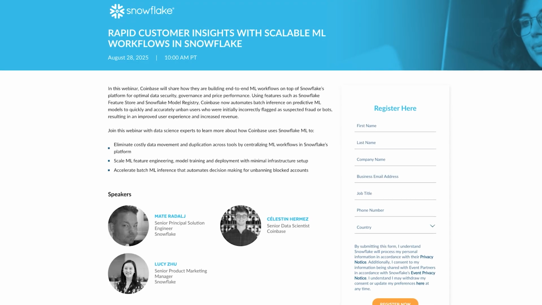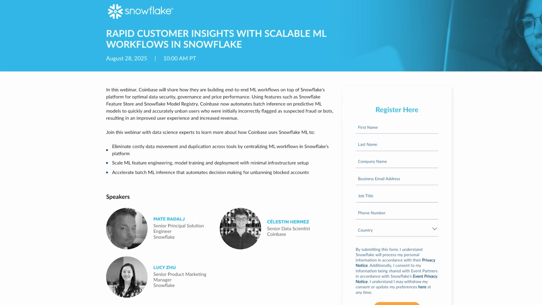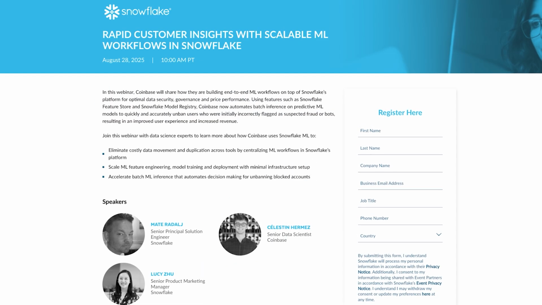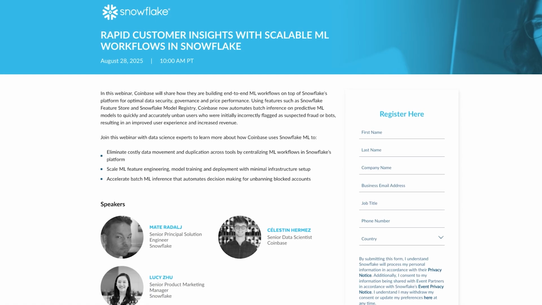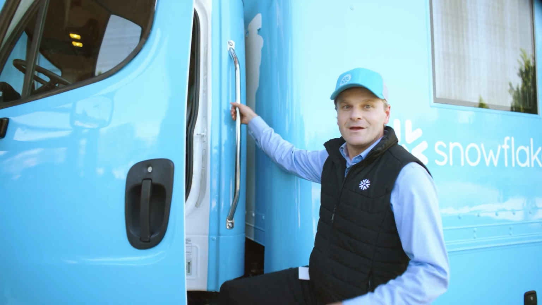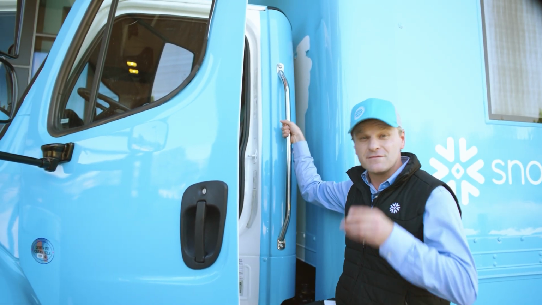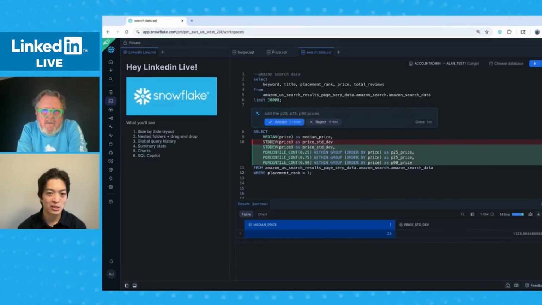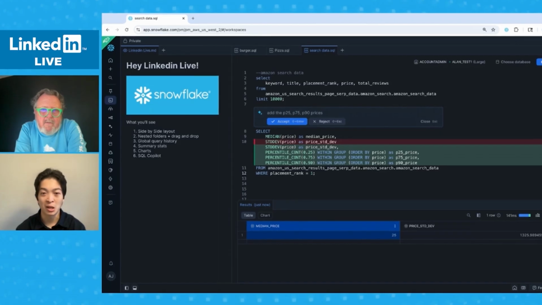To see the impact of these workflows, join us on August 28th. You'll hear how Coinbase achieves rapid customer insights with Snowflake ML and learn best practices to apply to your own work. And finally, be sure to check out the future of SQL editing, where you can watch Alan Jing dig deep into the latest advancements in Snowflake Workspaces.